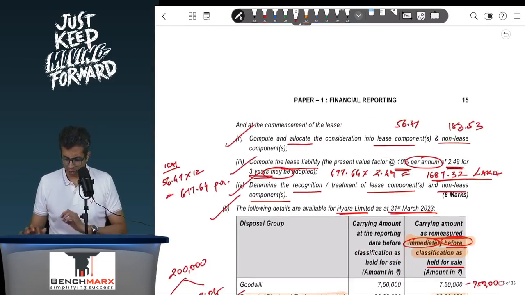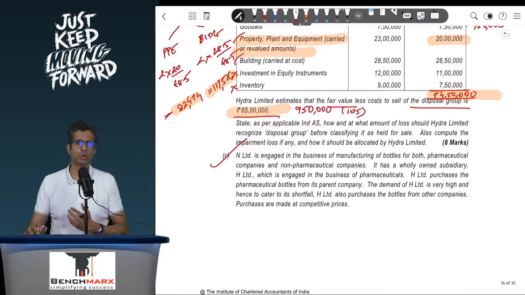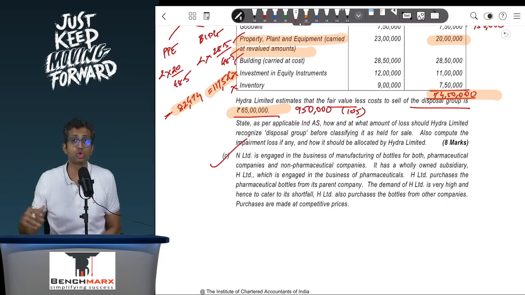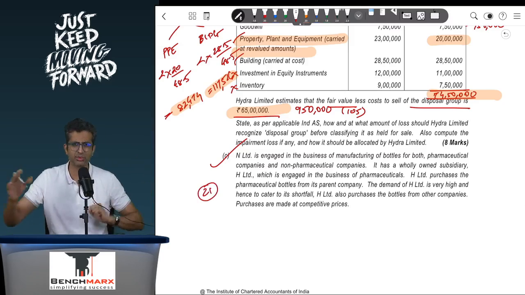Okay, so this is your sub point B. Now sub point C is similar to a question which is there in Ind AS 21, though in that question you are also asked to show the effect in the CFS. In this particular question they have just directly asked what is to be done in the SFS. So this is more of an Ind AS 21 question. I would not really put a lot of weight behind this. This is something that you have done.